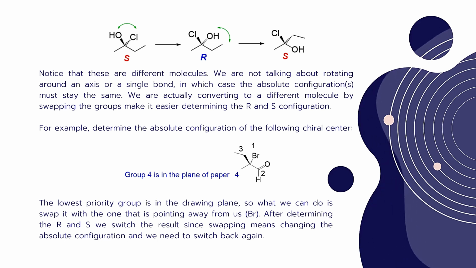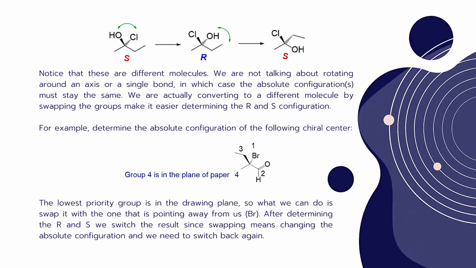Okay, by swapping that, we can invert the configuration from S to R or R to S. In the above example, the chiral carbon is attached to four different atoms: hydroxy, chloro, methyl and ethyl. Here the methyl group is the lowest priority one, which is neither on a wedged line nor a dash line.